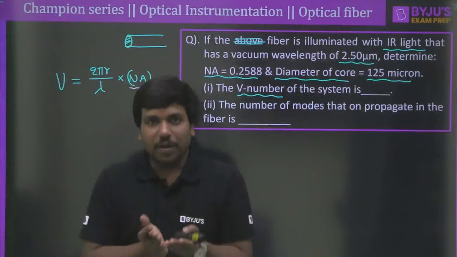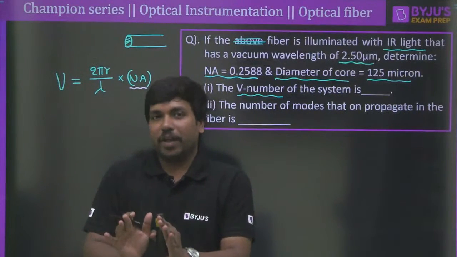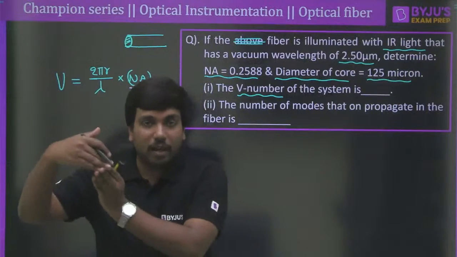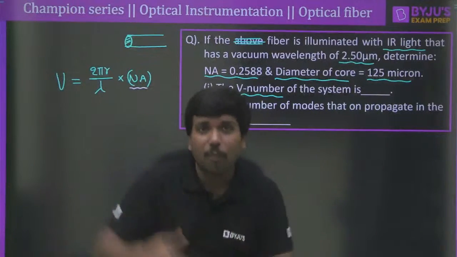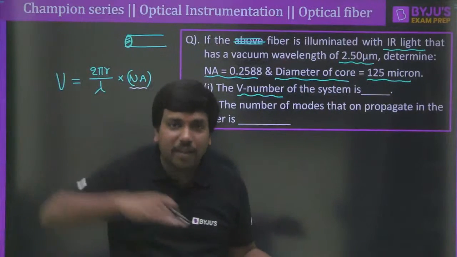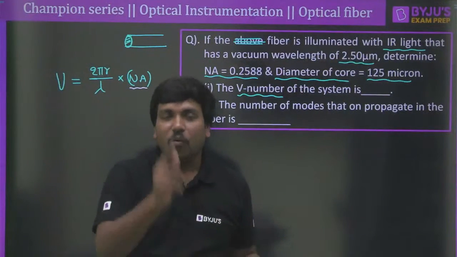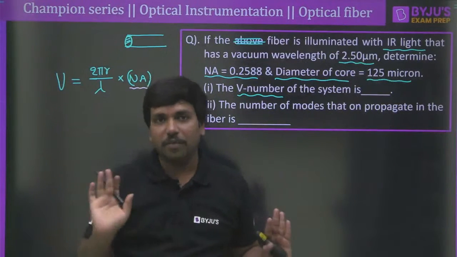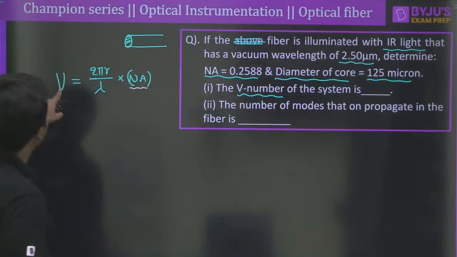The V number indicates how many light rays can be launched or propagated through the fiber. If more light rays can be propagated through the fiber, we say that the value of the V number is high. Clear? Simple.